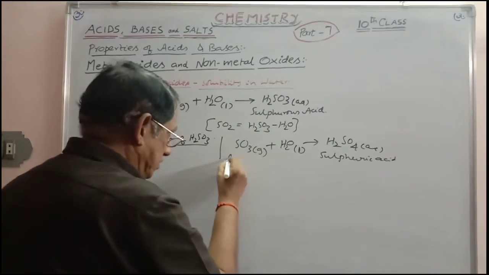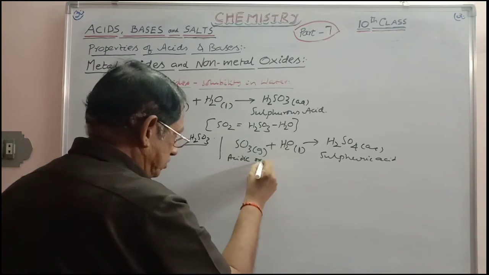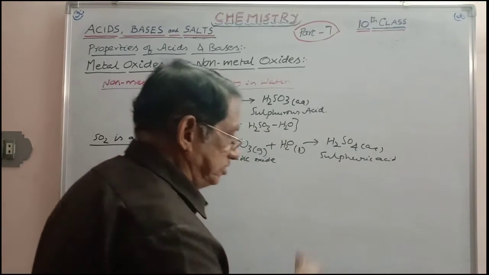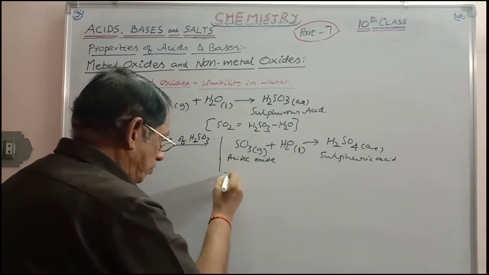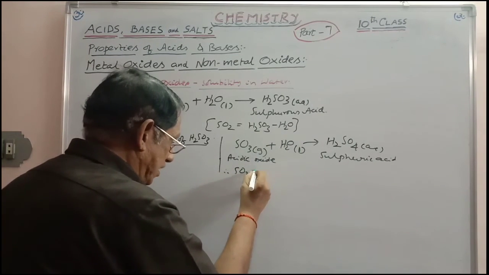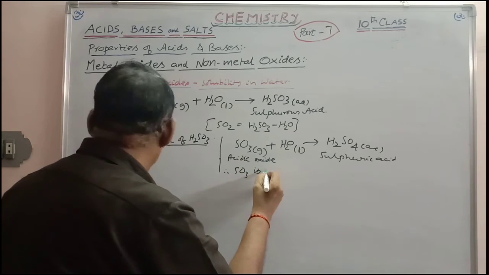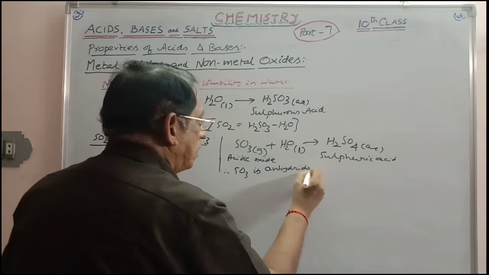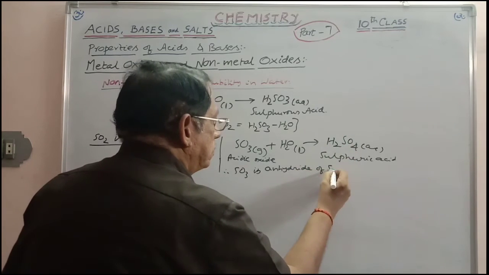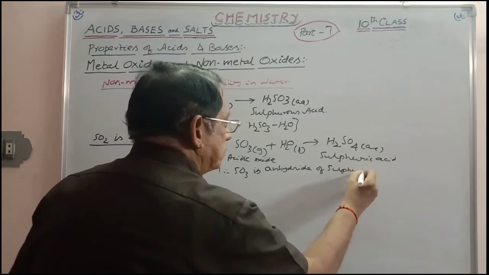This proves the nature, because upon dissolution in water you are getting an acid. But here you can also add one more point. SO3 is considered the anhydride of sulfuric acid.